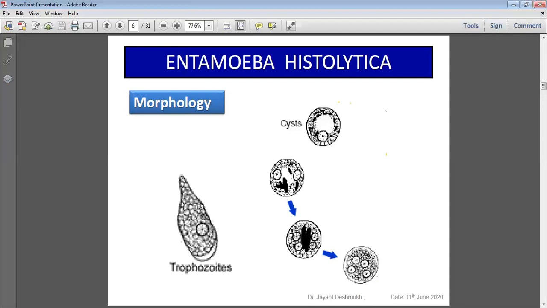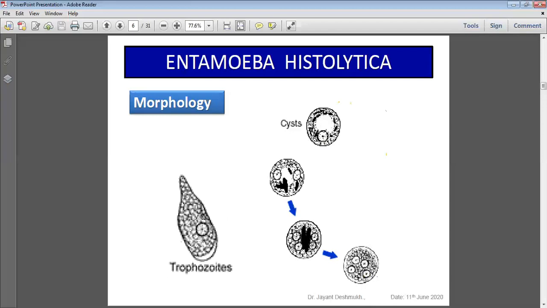This is the trophozoite, and this is a cyst. The cyst is a form in the colon, and the trophozoite converts to a cyst. One trophozoite converts to one cyst. One cyst converts to four trophozoites. It is a quadrinucleated cyst. So these uninucleated cysts may be formed in the intestine, sometimes quadrinucleated. Mostly this uninucleated cyst passes with the stool and matures in the soil into the quadrinucleated cyst.